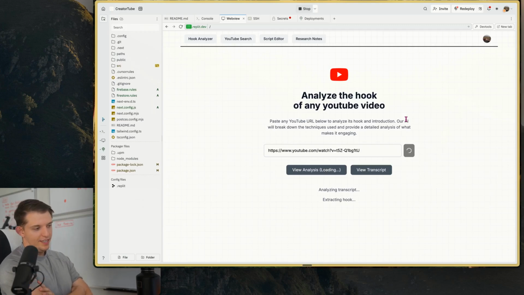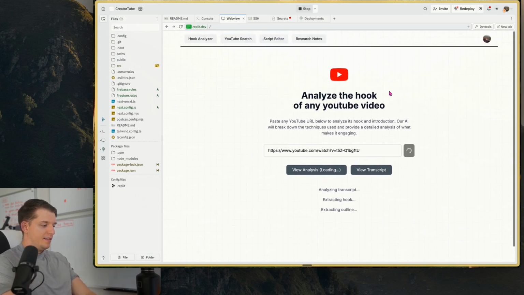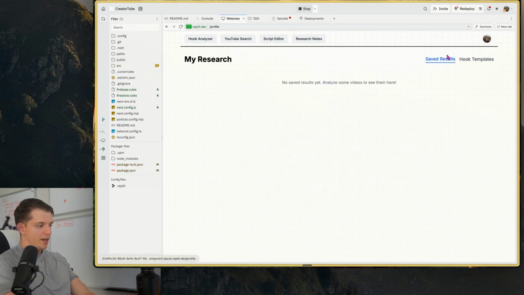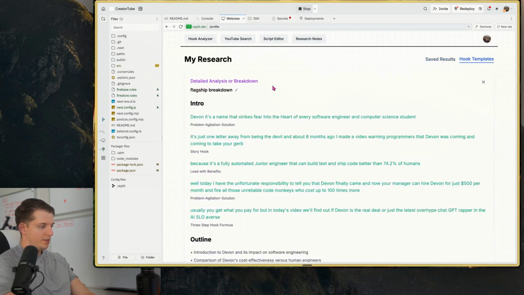If this works, I actually don't think it's fully set up yet, but I just want to save it to our personal database. And we can now extract this outline and check this out. So we're going to hit save. And this will show up in my research under hook templates.